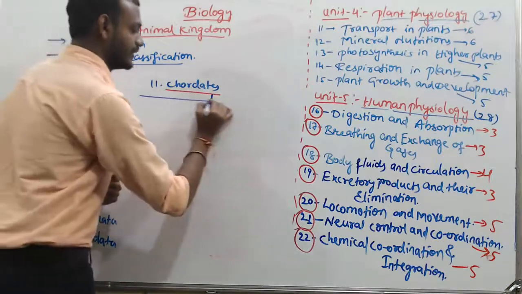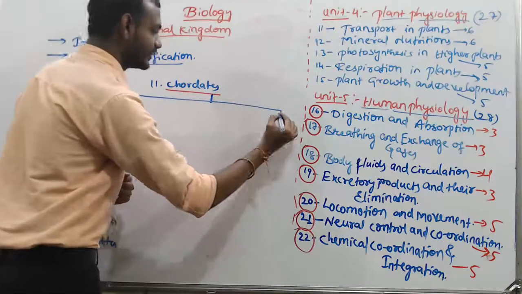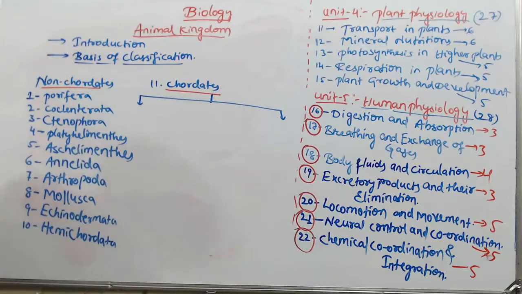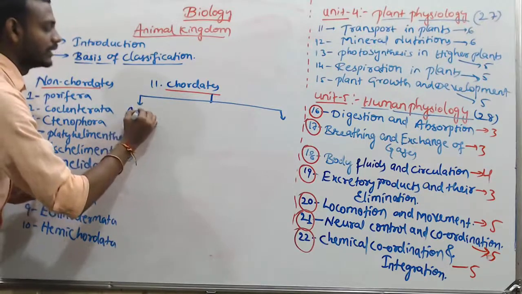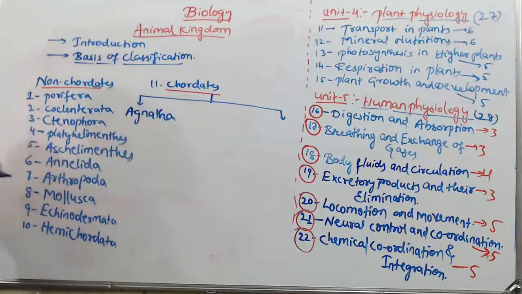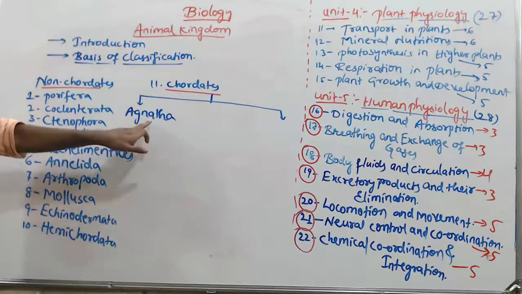Chordata is systematically divided again. Chordata are the animals that have the notochord; the animals that do not have a notochord are called non-chordates. Agnatha, nothing but without jaws. Gnatha, nothing but with jaws.